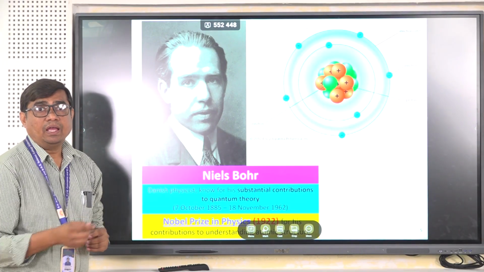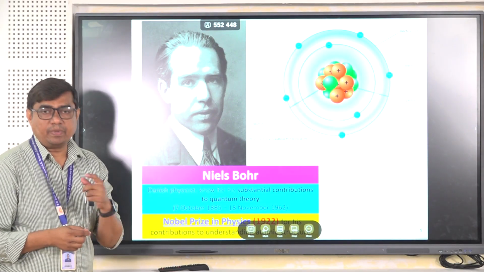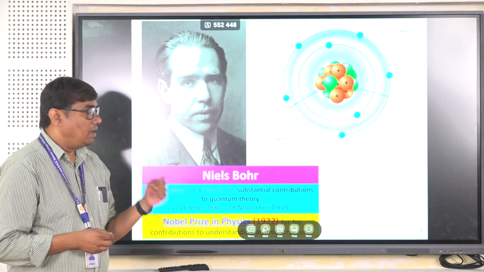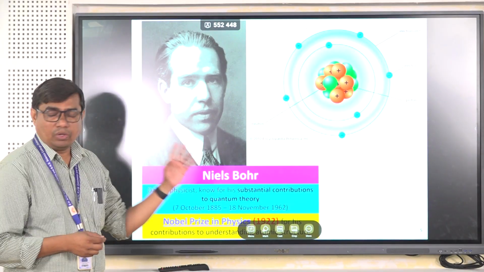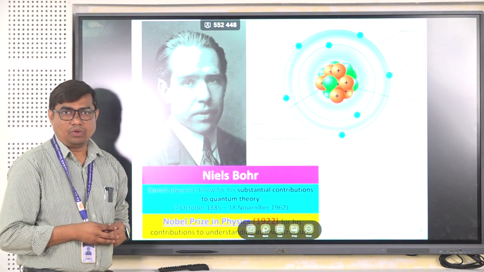That is why he introduced the principal quantum number, and on that basis he distributed the number of electrons in particular orbits.